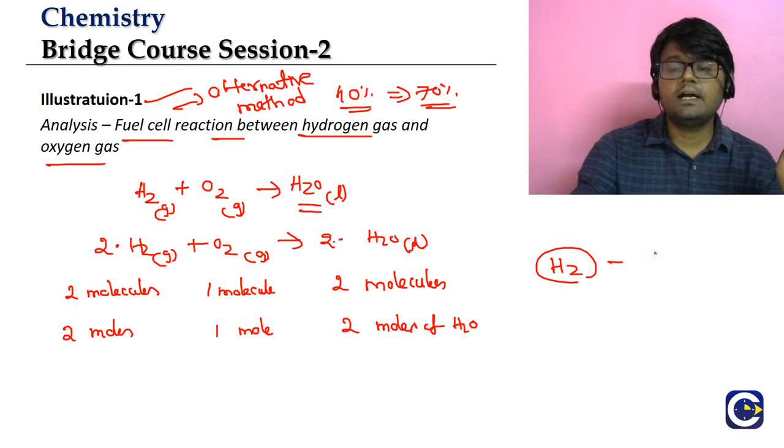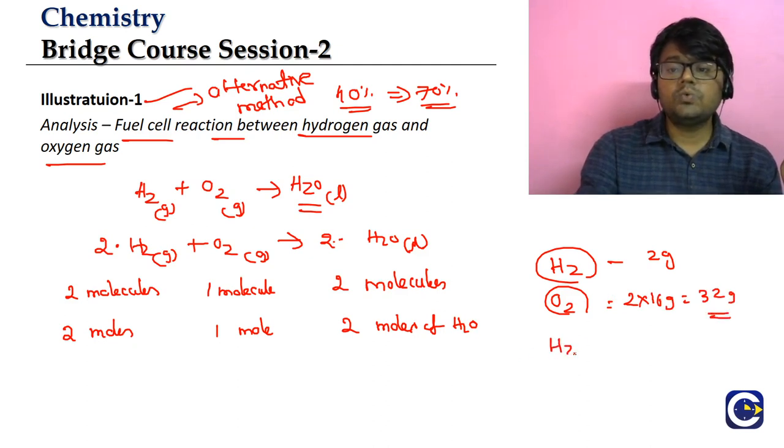Now let us do the mass analysis. H2, what is the molar mass? 2 grams. We saw that just now. O2: there are 2 oxygen atoms in an O2 molecule, and the gram atomic mass of oxygen is 16 grams, so 2 into 16 is 32 grams. H2O, a very important substance, has 2 hydrogen atoms and 1 oxygen atom, so the molar mass is 2 into 1, which is 2, plus 16, totally 18 grams.